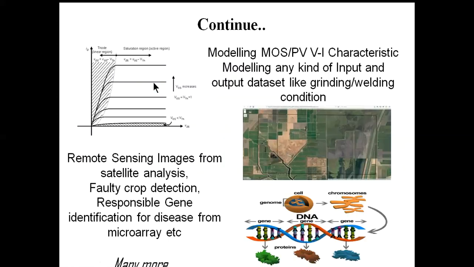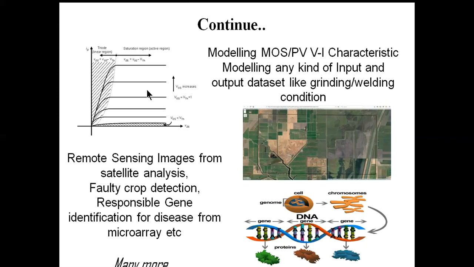Now coming to pure electronics. Suppose you know that this is the VI characteristic of a MOSFET, where we plot drain current versus VDS, the drain source voltage. We have to know defined parameters to predict the value of ID, but if you use an artificial neural network, without knowing the other factors, we can easily predict the ID current. So if you want to model this type of curve of a MOSFET, PV cell or diode, it can be modeled easily, where we want to predict the current for different values of voltage.